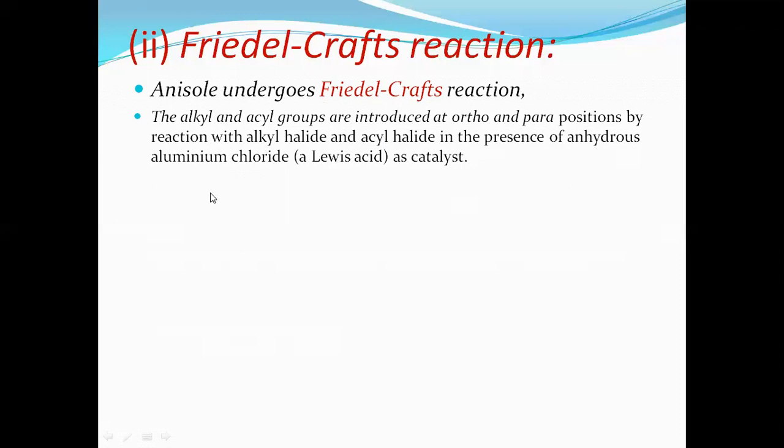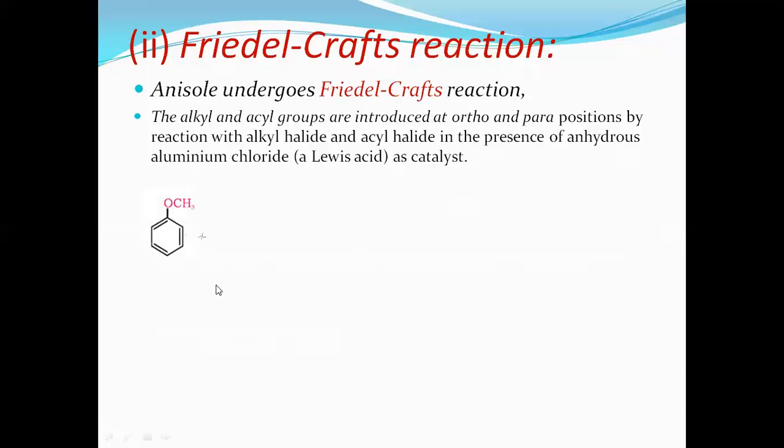And there are two types of reaction: alkylation and acylation. In alkylation, alkyl groups are substituted at ortho and para position. In acylation, acyl group means what? CH3CO group is called acyl. In acylation, acyl group is substituted on ortho and para position.